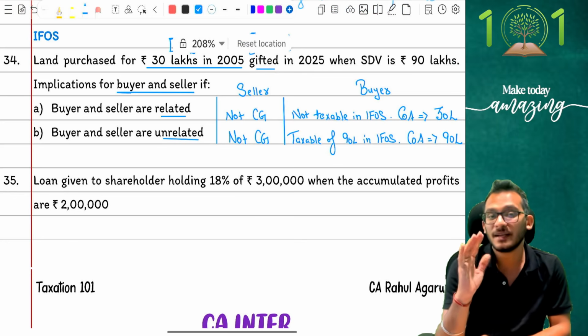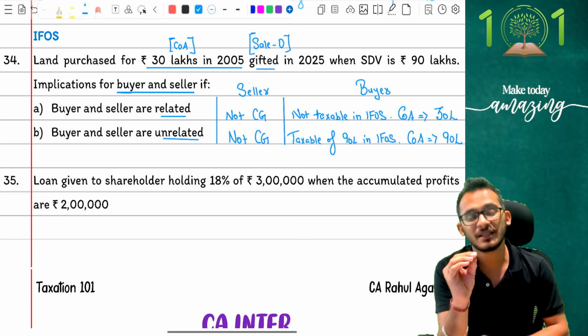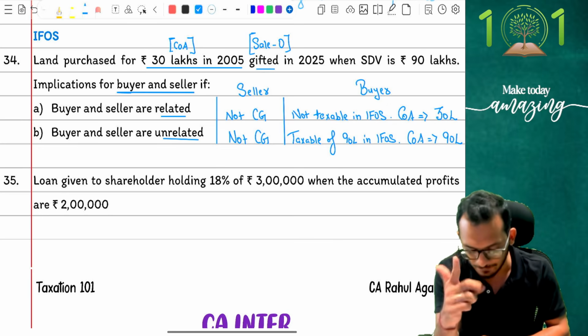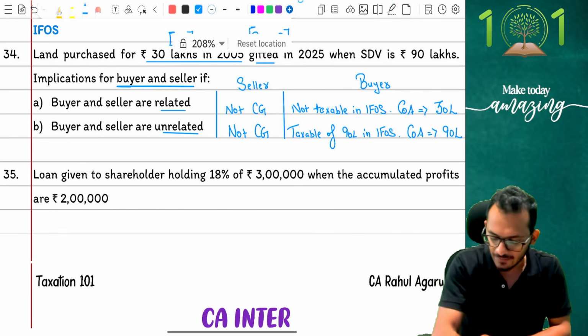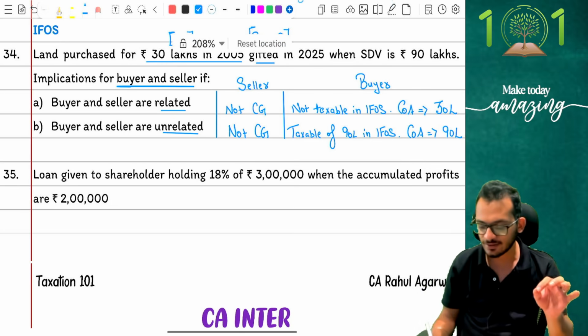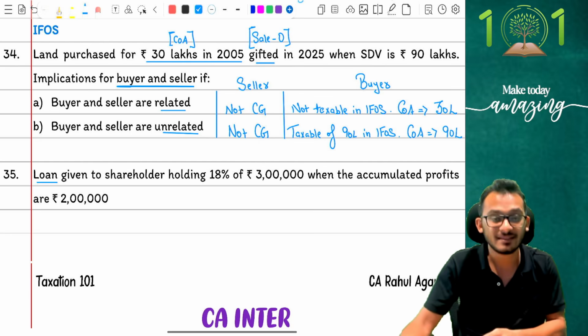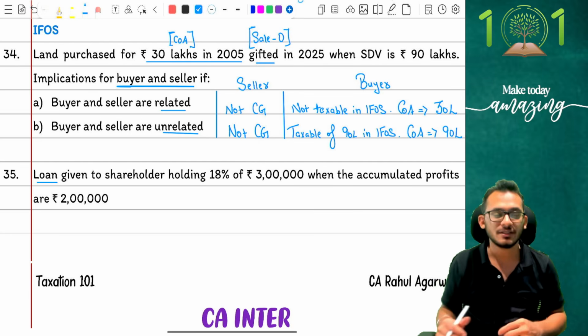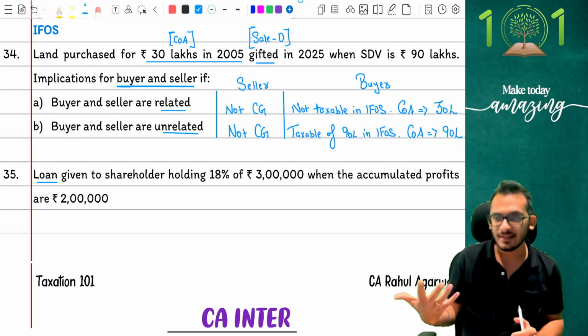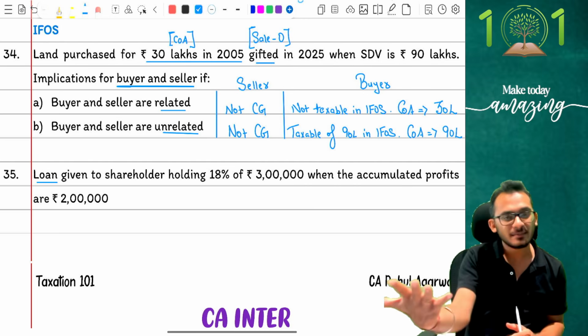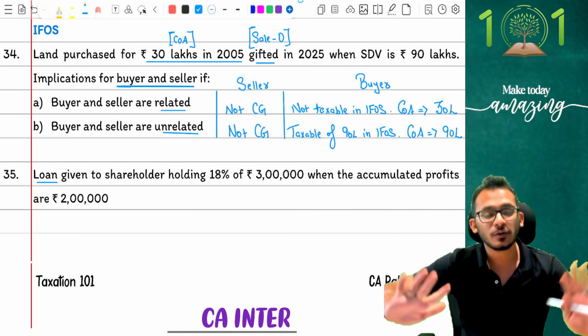Perfect. I'm at adjustment number 35. From here, I think things should become simple. So let's look at this very, very quickly. First, it says loans are given to shareholder holding 18% of 3 lakh rupees and the accumulated profit is 2 lakhs. One adjustment which students generally don't tend to do in examination, because the first thing they look at is they say, Rahul, loan has been given to you. This is money which you have to repay. Yes, so why are you bothered about it?